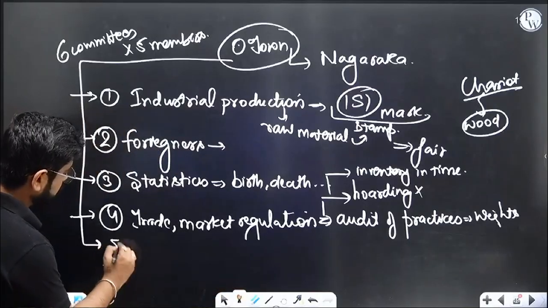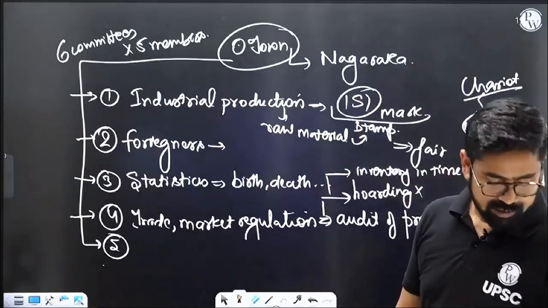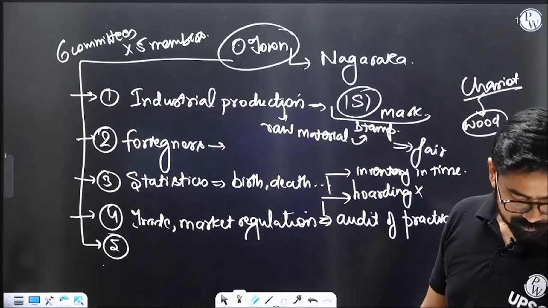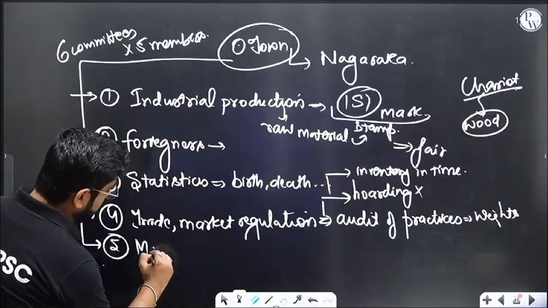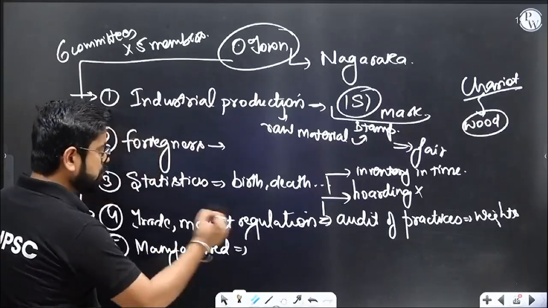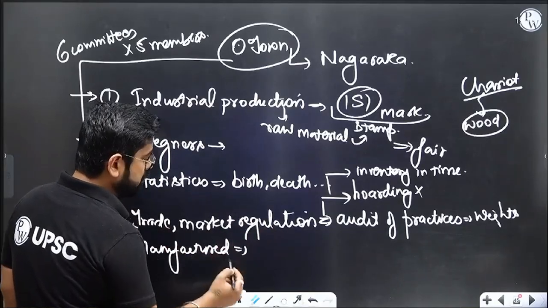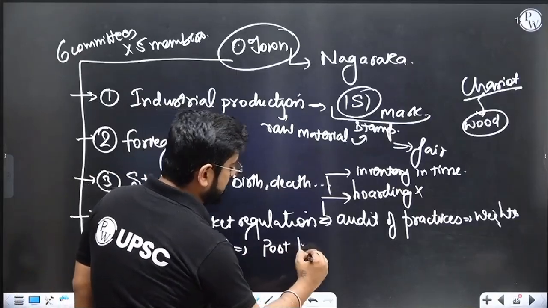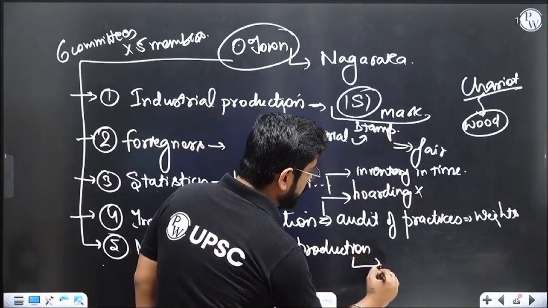Then the fifth committee is about the manufactured articles. This is mainly about manufactured articles. This is also similar to market regulation, but this is not about manufacturing. This is manufactured. There is post-production. Post-production, you are not mixing things. Again, same thing, old and new should not be mixed.